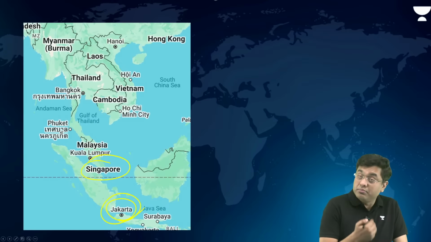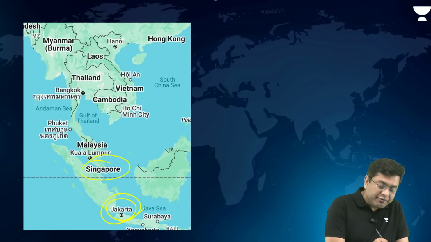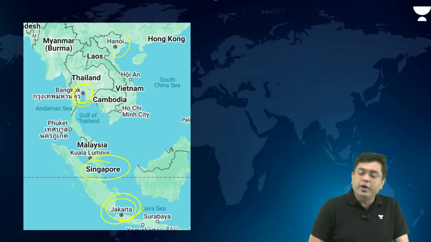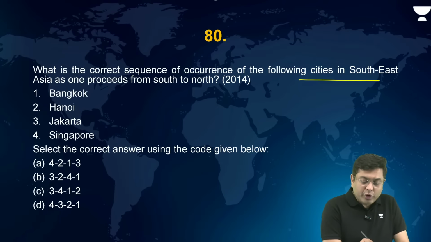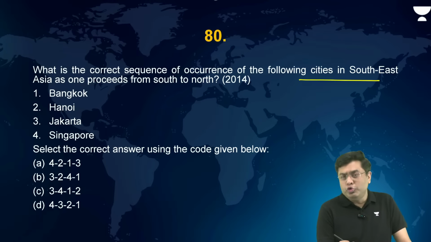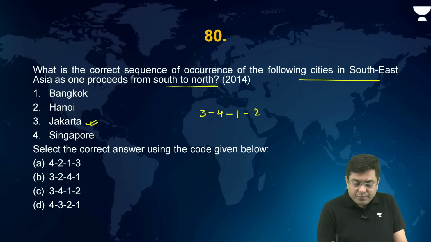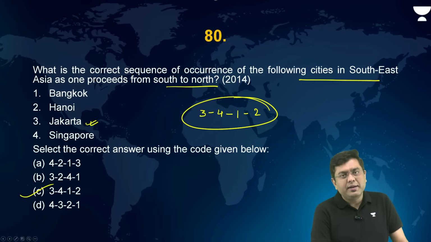Then further higher up, you have the region of Bangkok. Then further north, you have Hanoi in Vietnam. So you have to find out the order from south to north. The southernmost is Jakarta, so 3. Then Singapore, 4. Then Bangkok, 1, and Hanoi, 2.